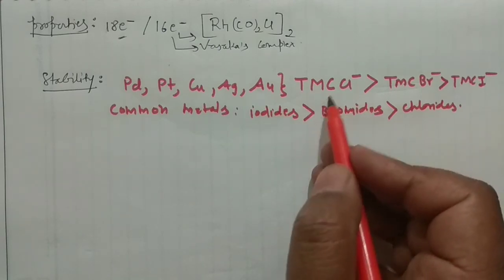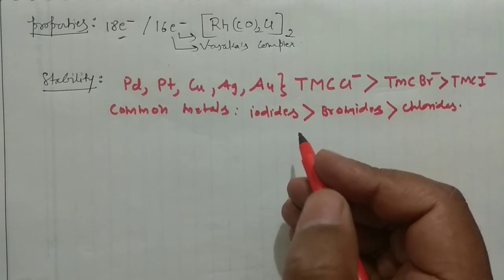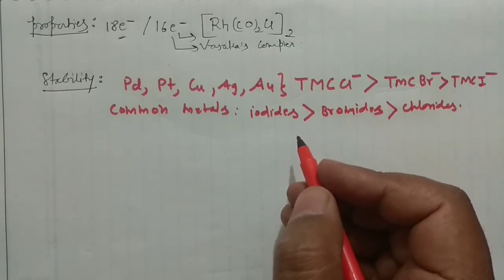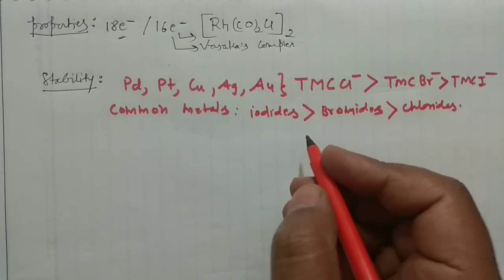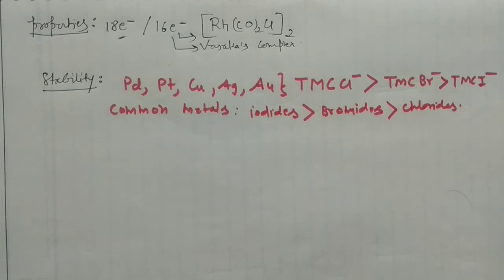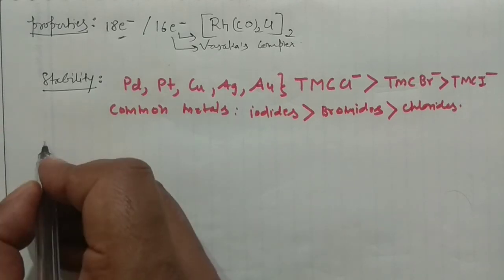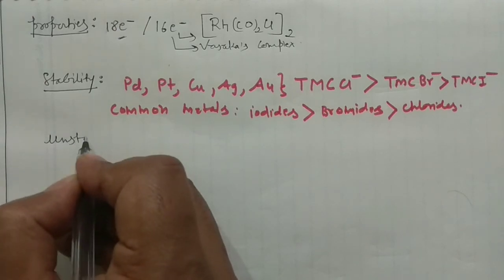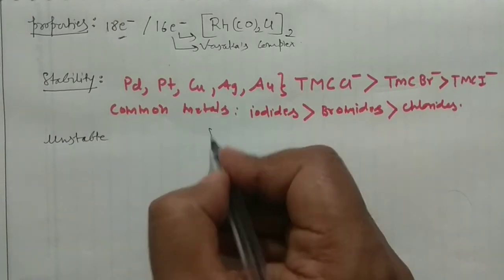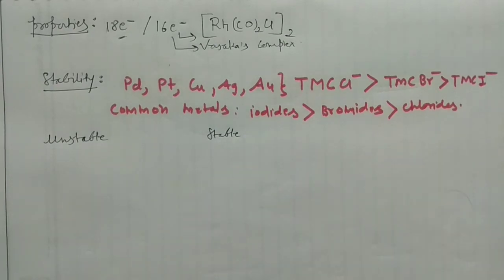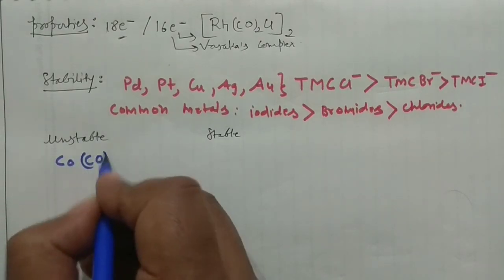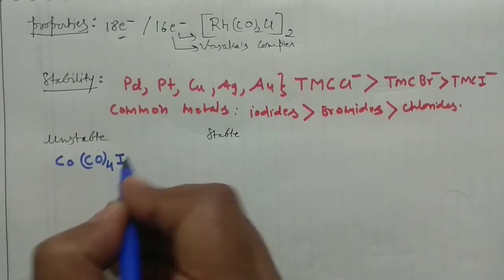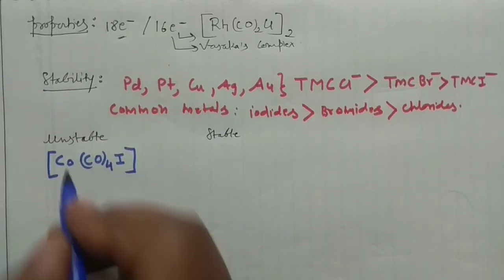However, what is the reason behind them? Not very clear. See, somewhere the electronegativity or the capacity of your sigma donating or pi acceptor ligand will actually decide the stability of such compounds. Say for example, I'm writing unstable compounds here, and say here I am writing some stable compounds. Say for example, I'm having this Co4I. So this compound is unstable, neutral one.